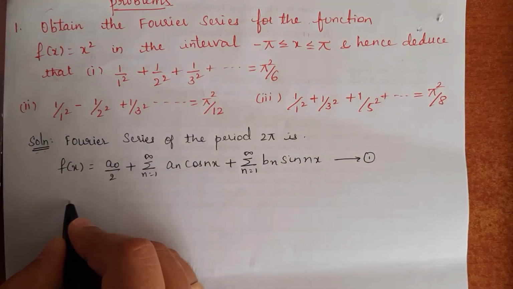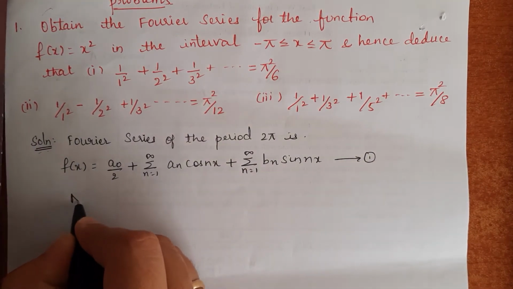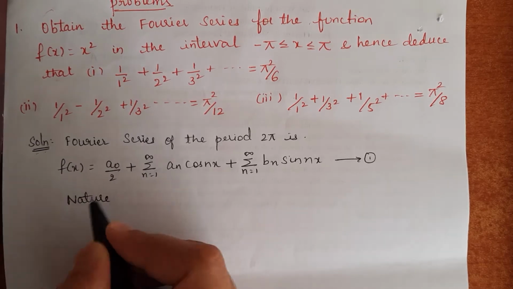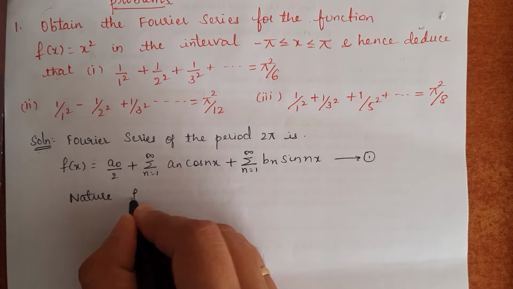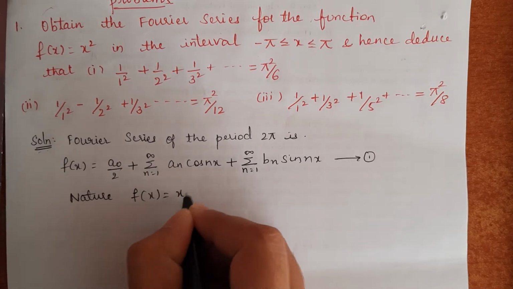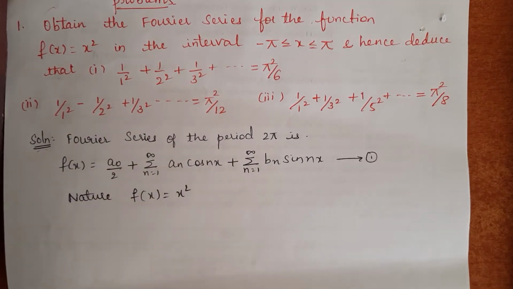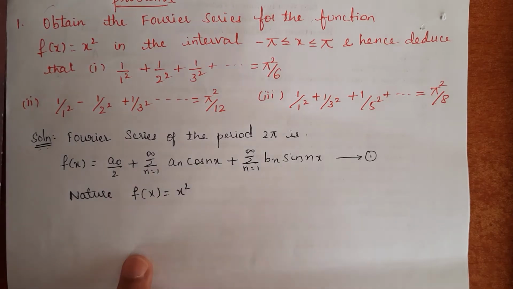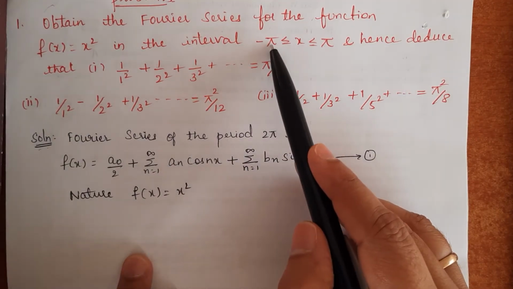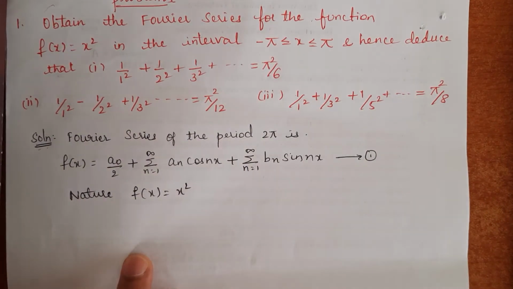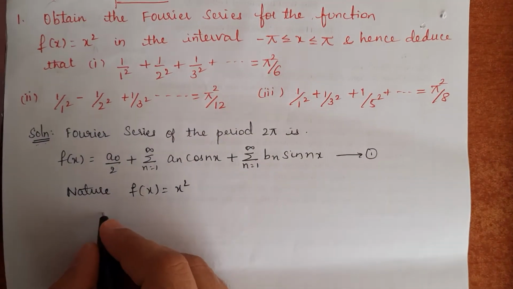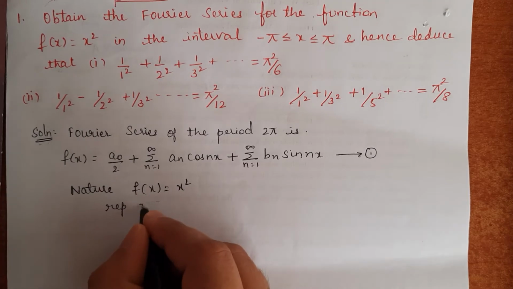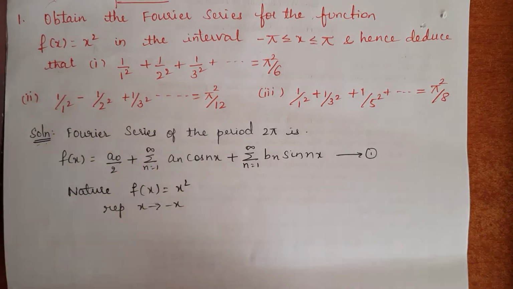The next step is you should verify the nature of the given function, that is whether the given function is even or odd. So the given function is f of x equals x square. So how do we verify the nature of the given function? Since the interval is between minus pi to pi, here we should replace x by minus x in the given function.